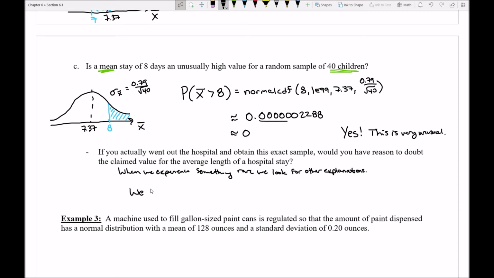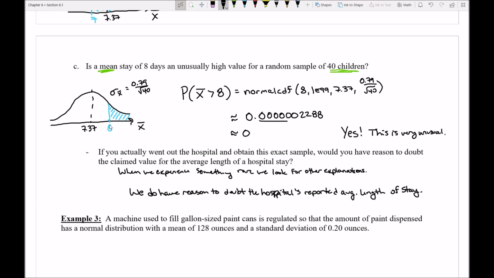And I would say, yes, we do have reason to doubt the hospital's reported average length of stay. We have some reason to doubt it. We don't know if it's wrong, but we could think, well, 8 right now seems like it should hardly ever happen, so why did it happen to me? I could be super lucky, or maybe it's rigged.